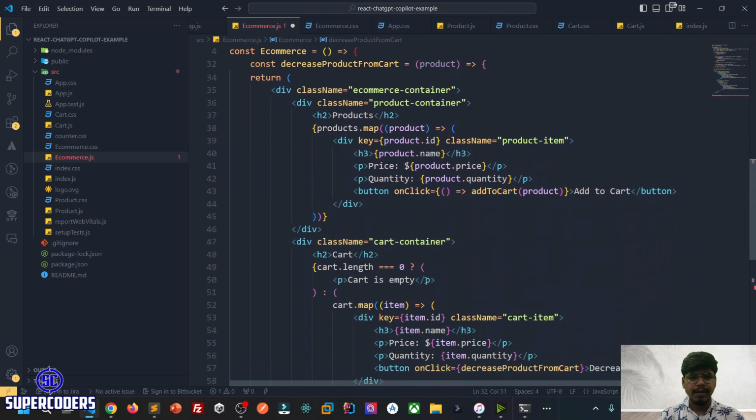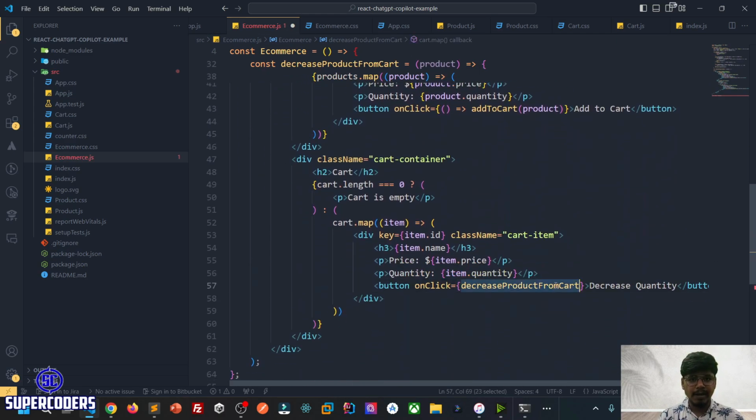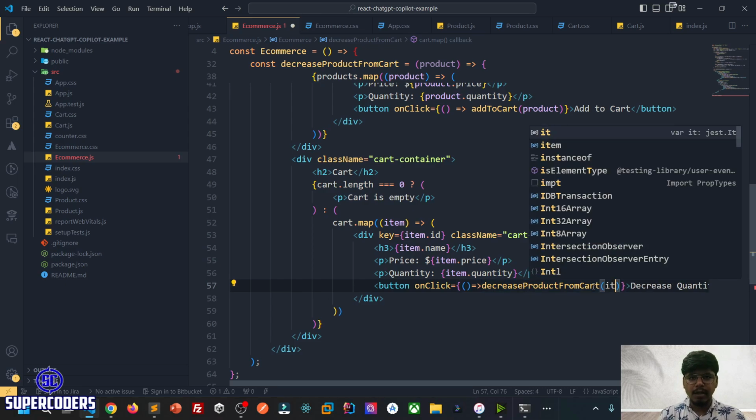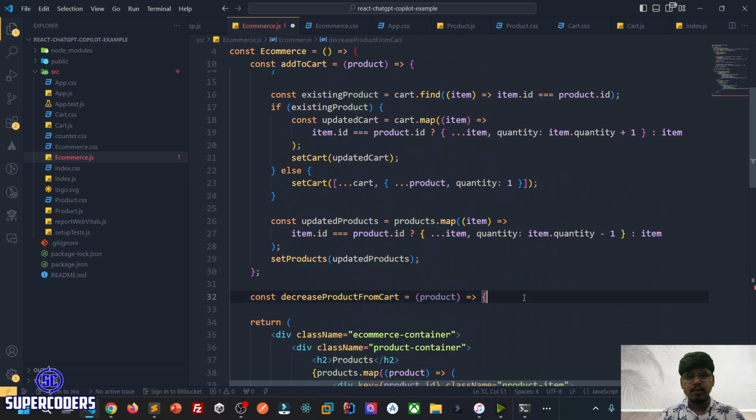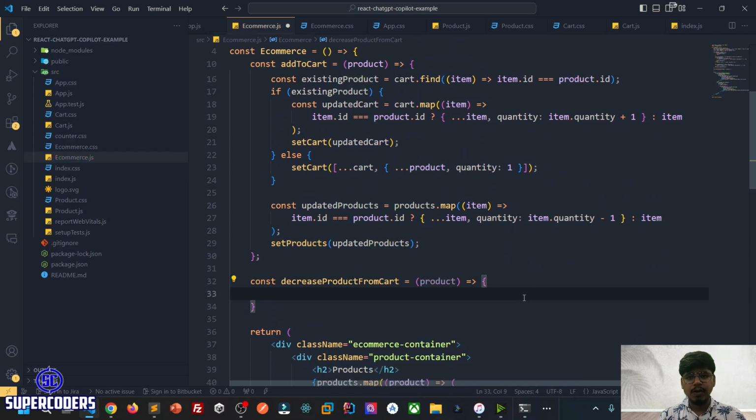Yeah. And here we also need to pass the item. So using that way, you can't pass the data. So I'm just using the arrow function to pass the data, which is item. So now I can receive the product here and I can simply do what I want.